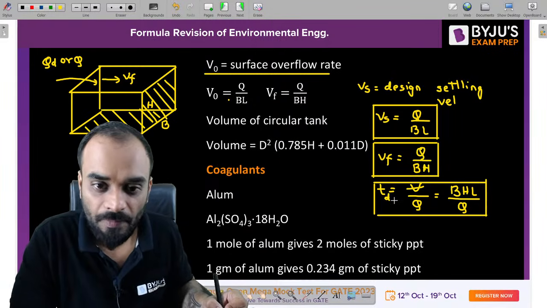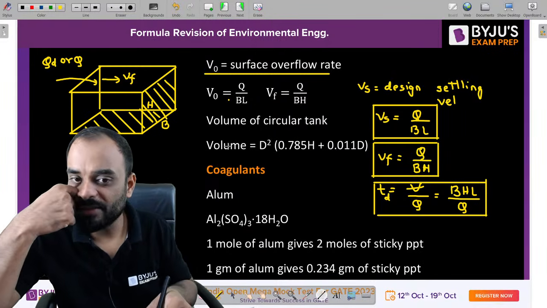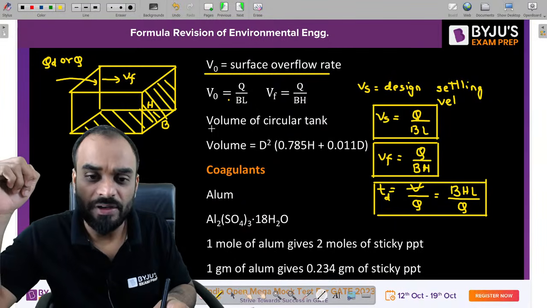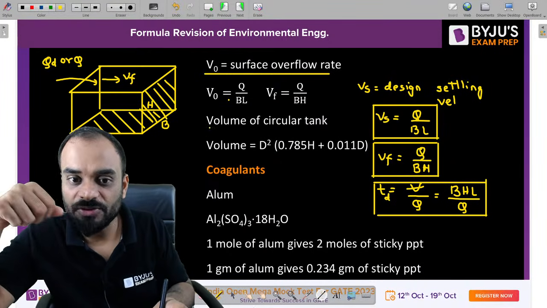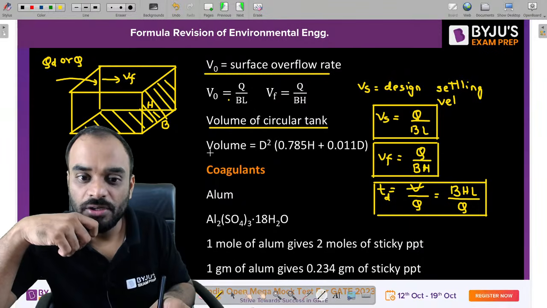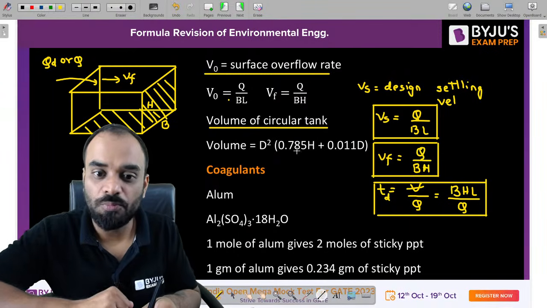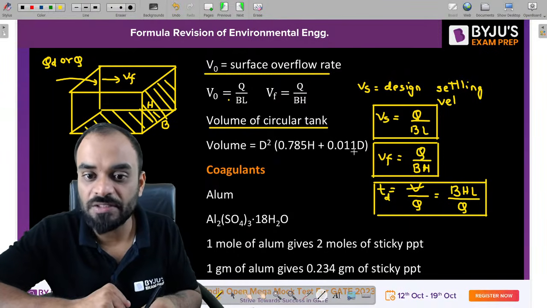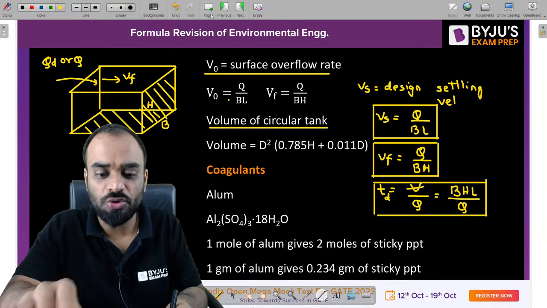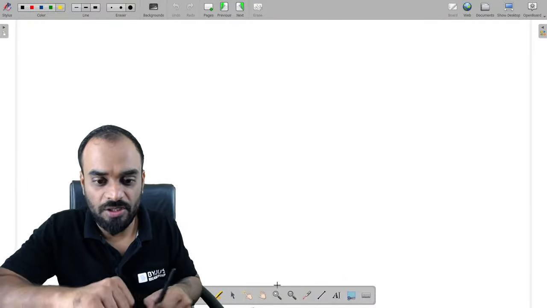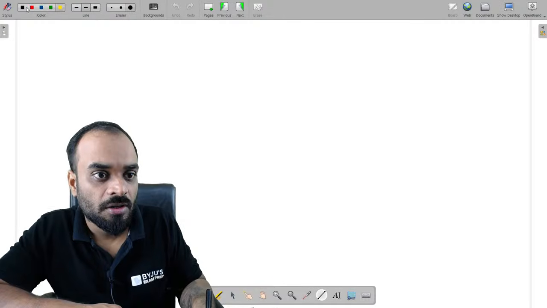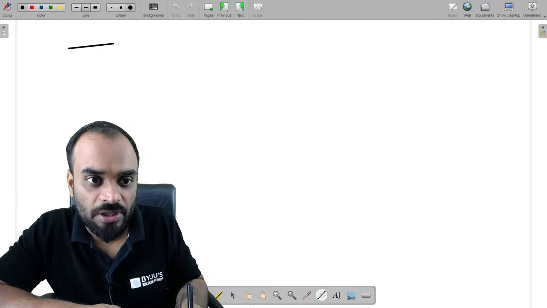Clear? Okay. Now guys, there is one more formula to estimate the volume of a circular tank, right? In case of a circular tank, the volume should be what? D square bracket 0.785 H plus 0.011 times D. Now let me show you something over here, guys, which you can use in your examination also. Let us suppose this is our circular tank.